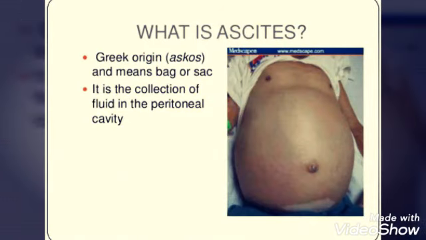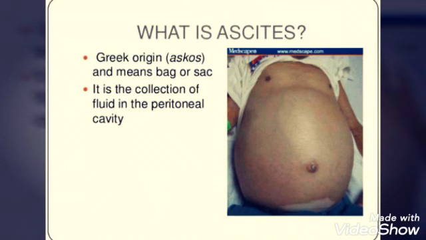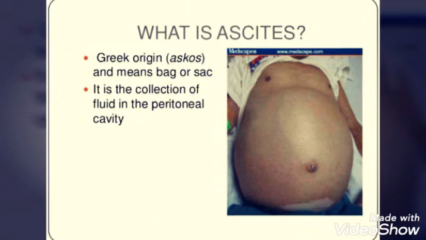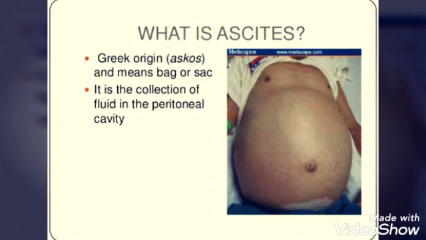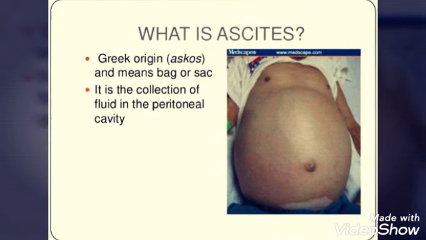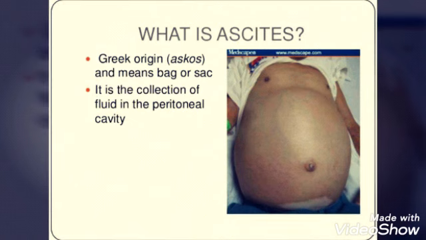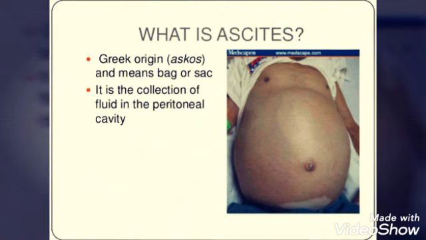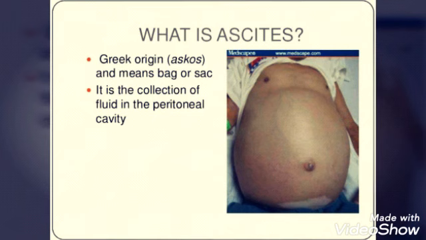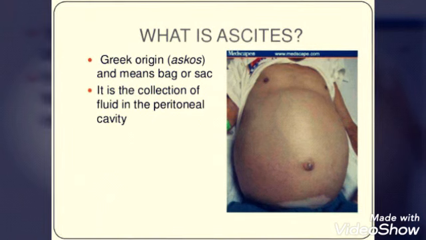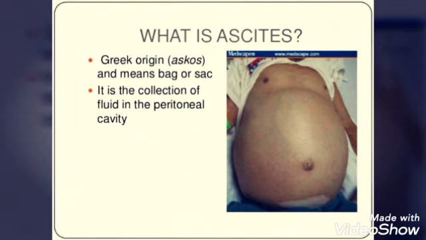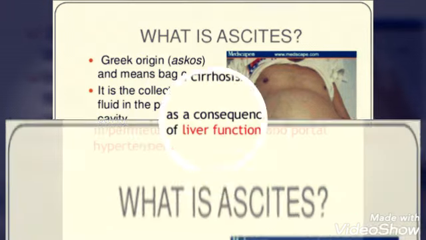Ascites is mainly derived from a Greek word askos, which means bag or sac. Ascites is a collection of fluid in the peritoneal cavity. Due to the dysfunction of the liver, a fluid is produced which gets collected in the peritoneal cavity and forms a bag or sac-like structure, which is called ascites.